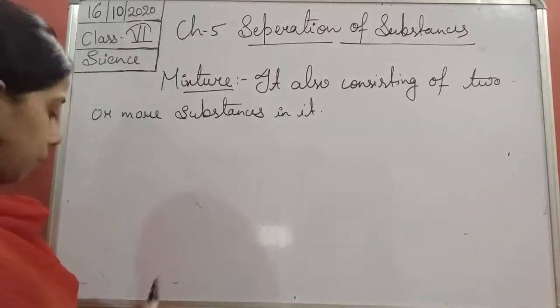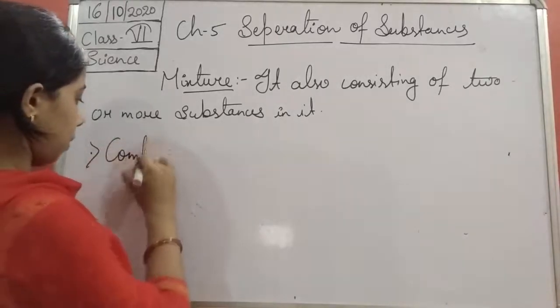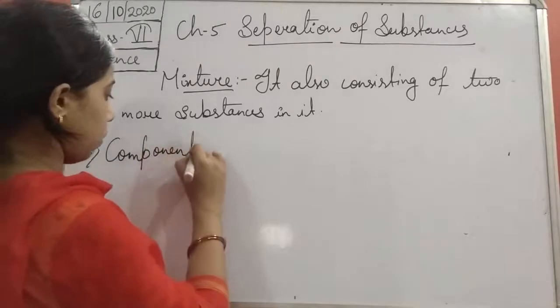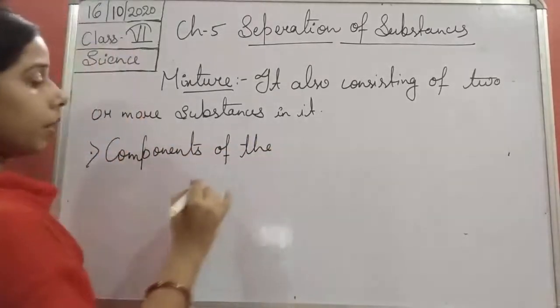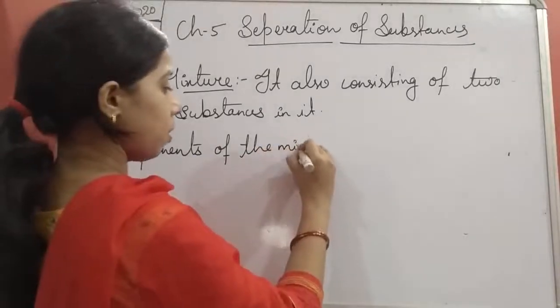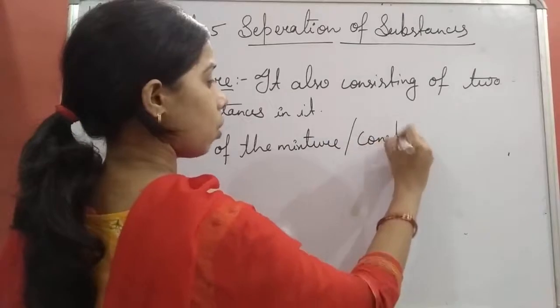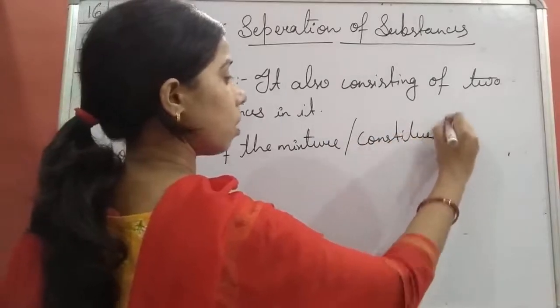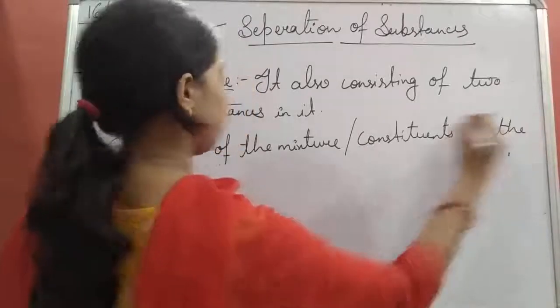So the next term is components of the mixture, or constituents of the mixture.